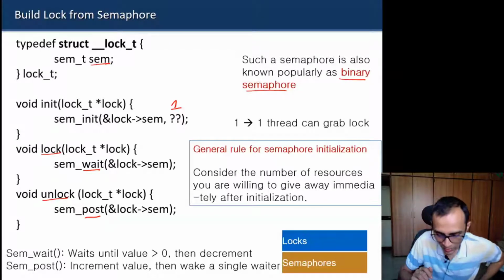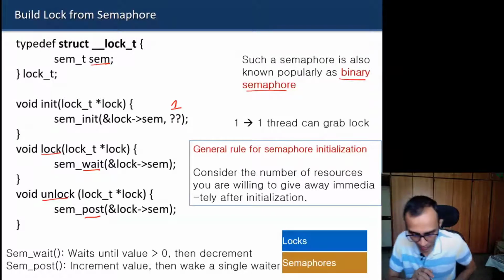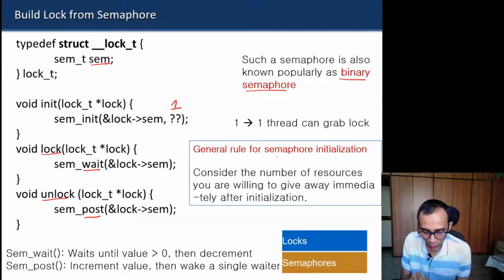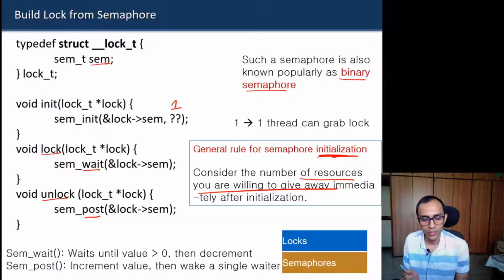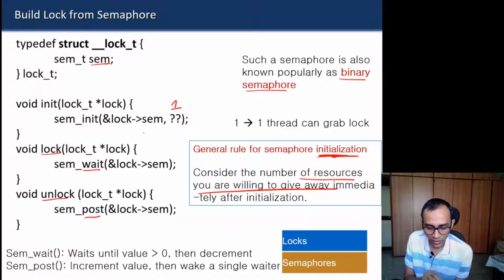In some of the books, it is called binary semaphore when you use semaphore as a lock. But the general rule for semaphore, because initialization is very important for semaphore, is to consider how many resources you are willing to give away immediately after initialization. For locking purposes, you want to allow at least one thread to acquire the lock. So that's why you initialize it with one.